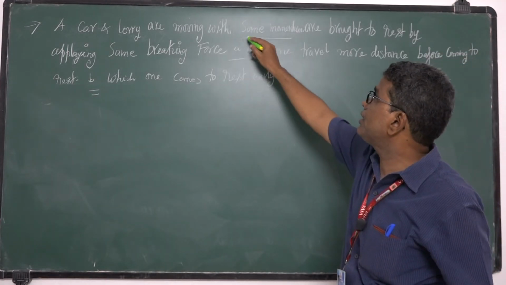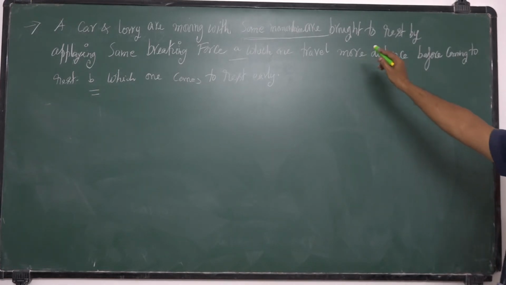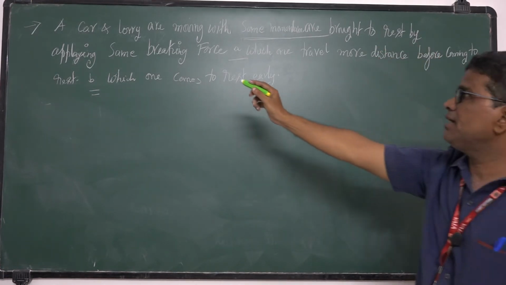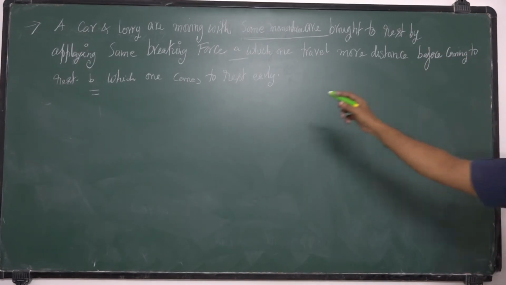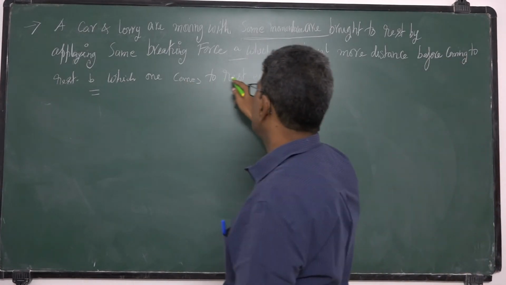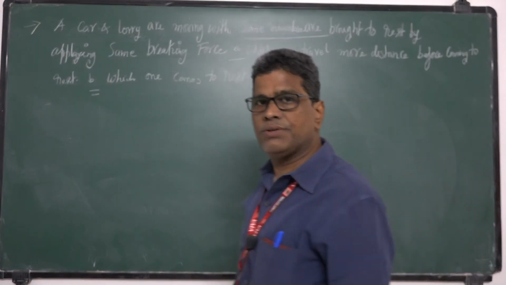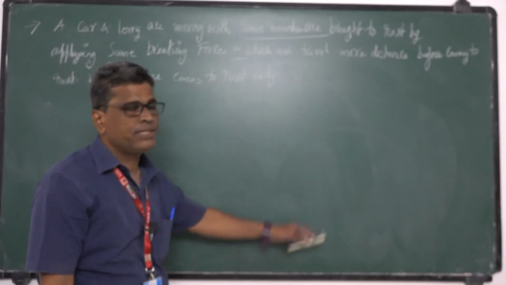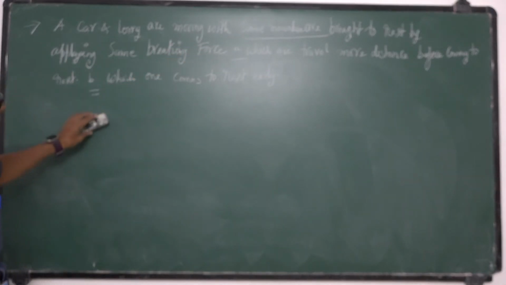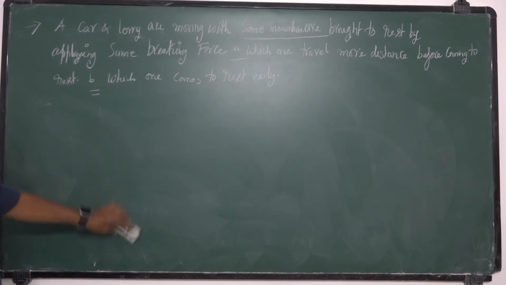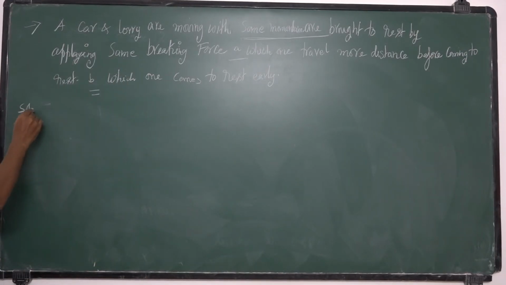Now, a car and lorry are moving with the same momentum, are brought to rest by applying the same braking force. Which one travels more distance before coming to rest and which comes to rest early? The same question, just I changed it. Instead of kinetic energy, I have written momentum, same momentum initially. Both are ultimately at rest. So solution.